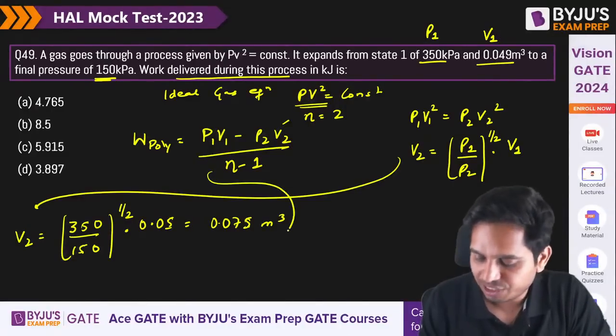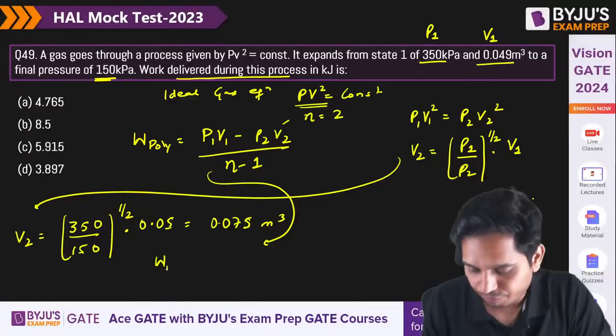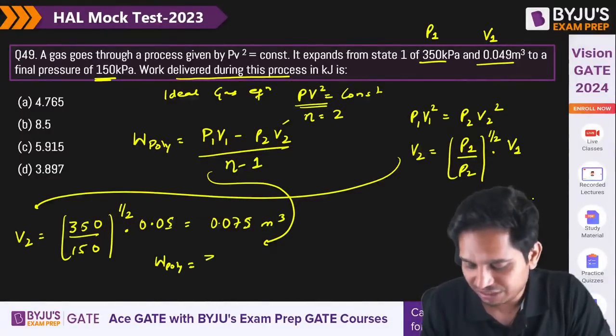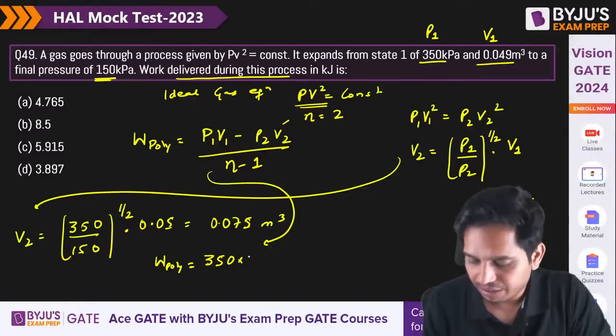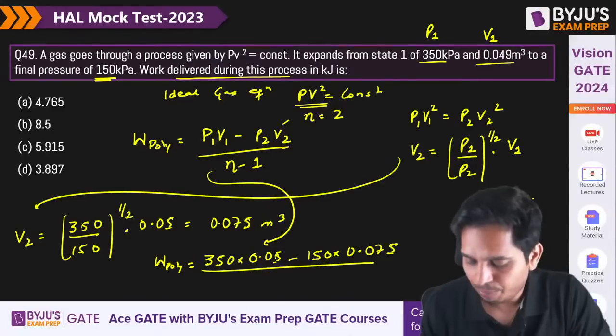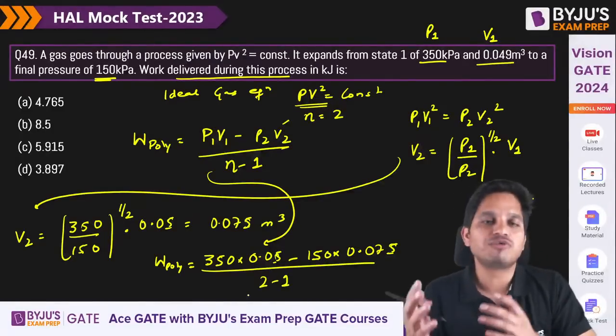Now you know V2 as well. So you can substitute here that work of polytropic is equal to P1, which is 350 into 0.05 minus 150 into 0.075 upon 2 minus 1, which is 1.